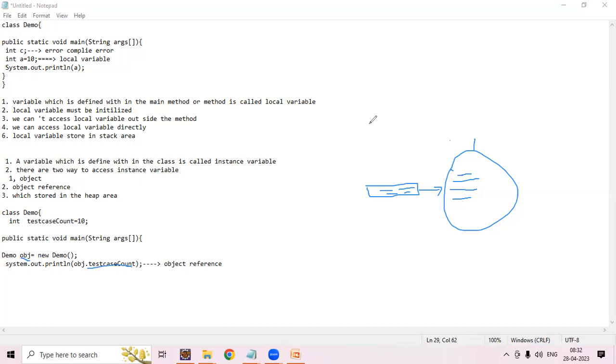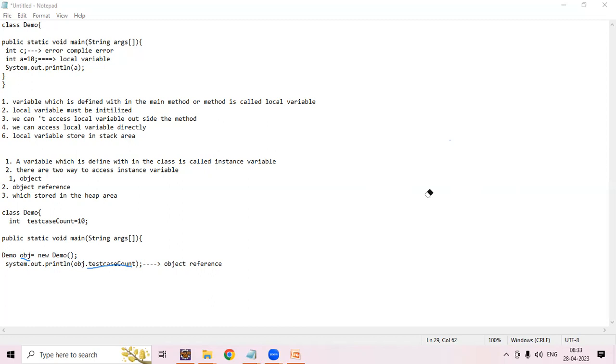Generally, for example, we can consider a pack of chocolates. Inside that we have different kinds of chocolates, and a specific one, the Alpenliebe chocolates.